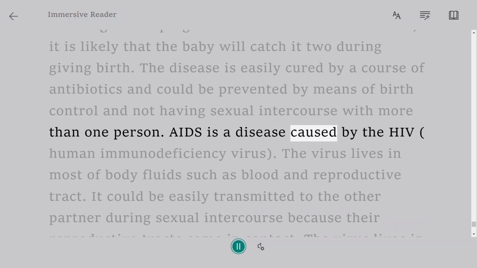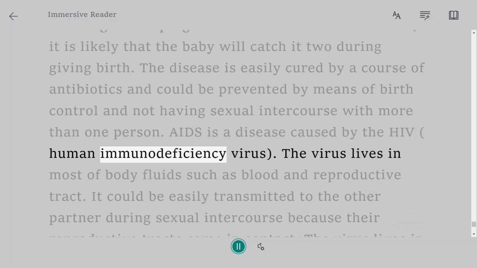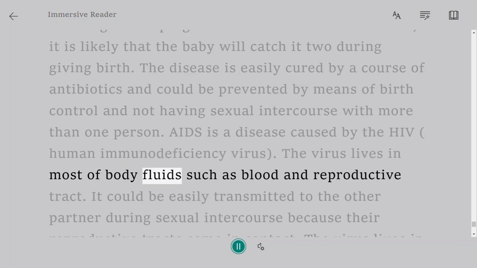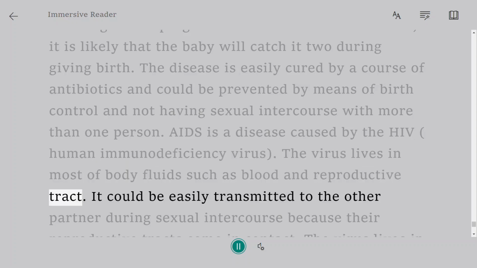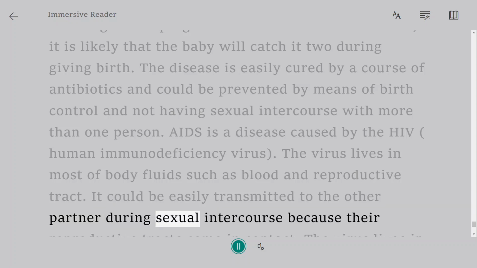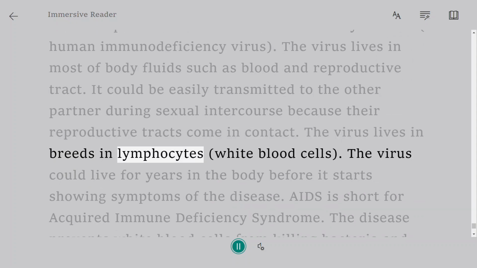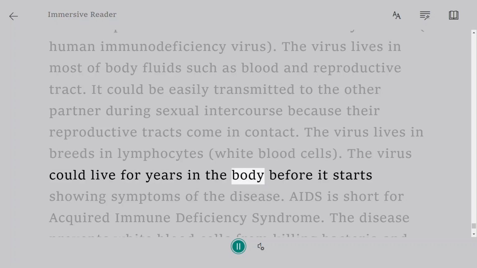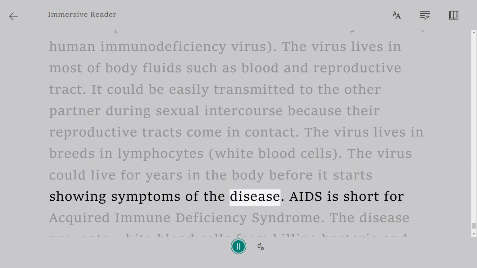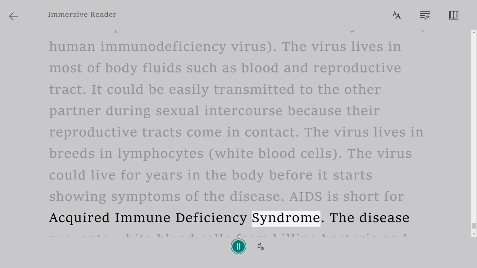AIDS is a disease caused by the HIV, human immunodeficiency virus. The virus lives in most body fluids such as blood and the reproductive tract. It could be easily transmitted to the other partner during sexual intercourse because their reproductive tracts come in contact. The virus breeds in lymphocytes, white blood cells. The virus could live for years in the body before it starts showing symptoms of the disease. AIDS is short for acquired immune deficiency syndrome.